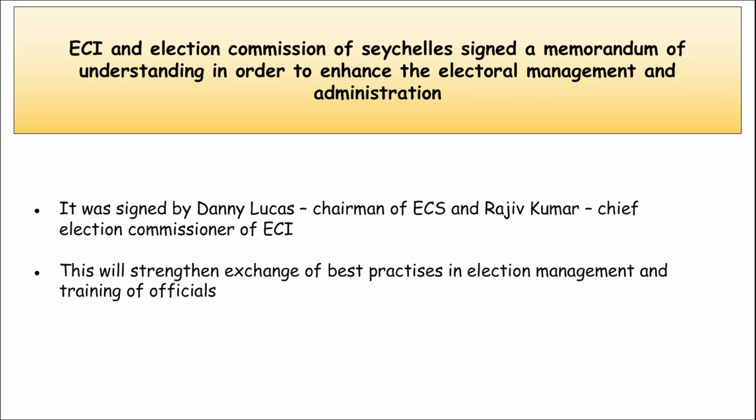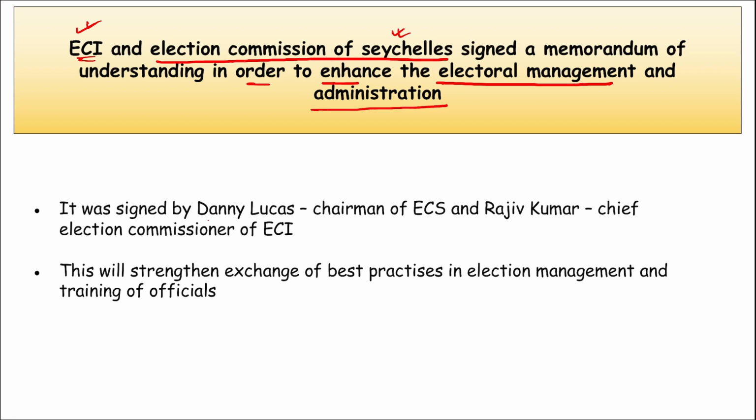Right? Next is ECI, that is Election Commission of India, and Election Commission of Seychelles. They have signed a memorandum of understanding in order to enhance the electoral management and administration. I repeat, recently, which two countries' election commission signed MOU for cooperation in the electoral management? That is, in order to have cooperation for these election management processes, for the exchange of knowledge, for sharing their expertise, sharing their experiences, and developing a management and administration that will help them to have these elections in an ordered manner. So it was Election Commission of India and Election Commission of Seychelles.